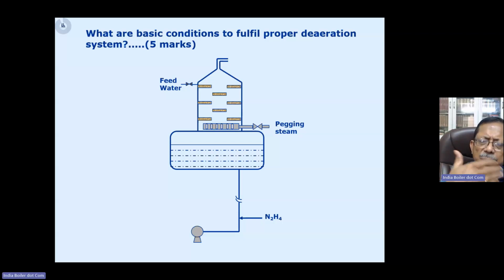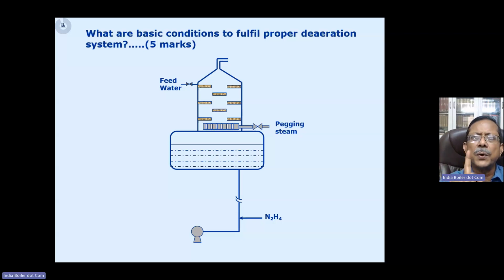So what we do, this pegging steam is actually driving away all the air from the deaerator. When the pegging steam is totally purging the system, it's totally full of steam, then there is no air in the deaerator. And if there is no air over the surface of the water, the partial pressure of oxygen, which is part of the air, will also become zero. And then the solubility will become zero.